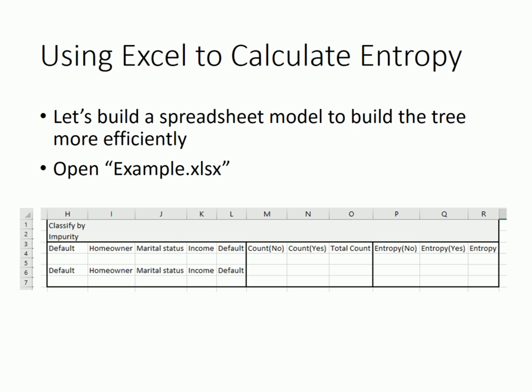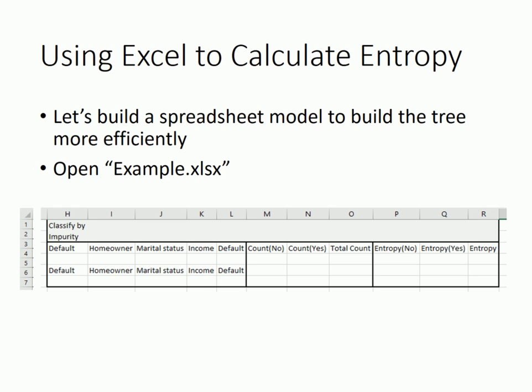You probably realize that calculating entropy and impurity is a very tedious and repetitive task. So let's see how Excel can better streamline this process. Please open example.xlsx on Blackboard. You will find the 10 records in this example and this template in the spreadsheet.